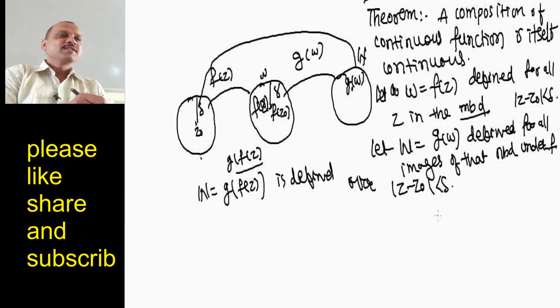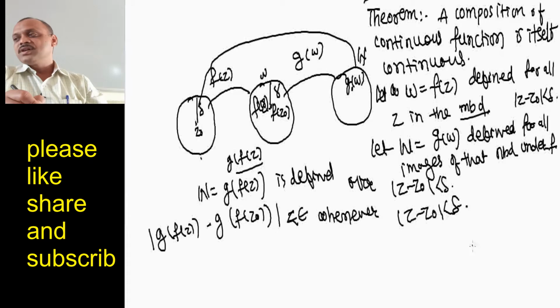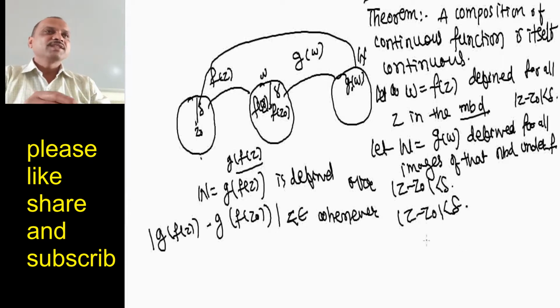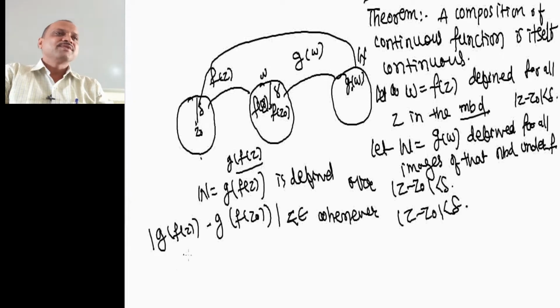Then you can see that mod of g of f of z minus g of f of z0 is less than epsilon whenever mod of z minus z0 is less than delta. For an intermediate step you can write whenever mod of f of z minus f of z0 is less than gamma.